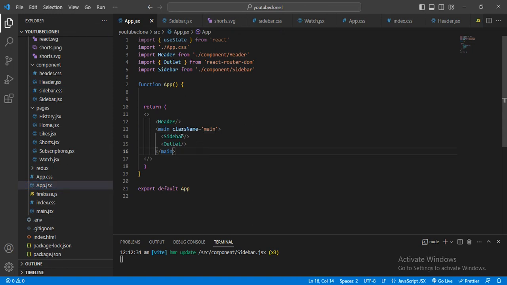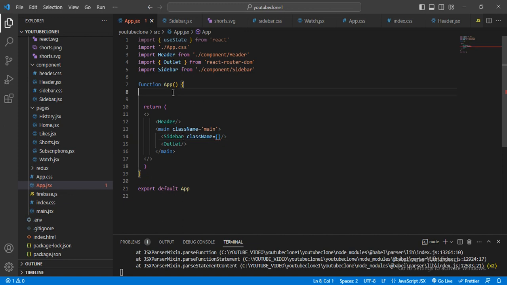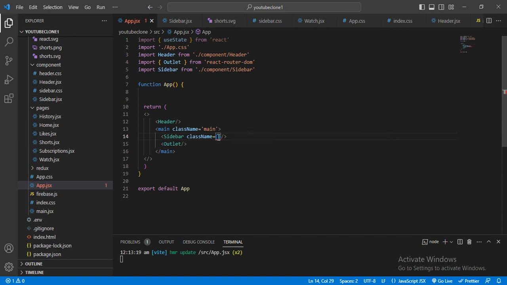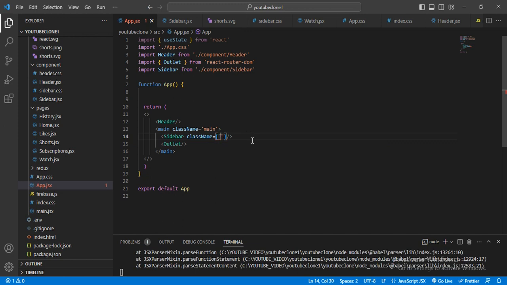Here I will give the sidebar one class name. Here I will add mobile. Class name will be mobile.